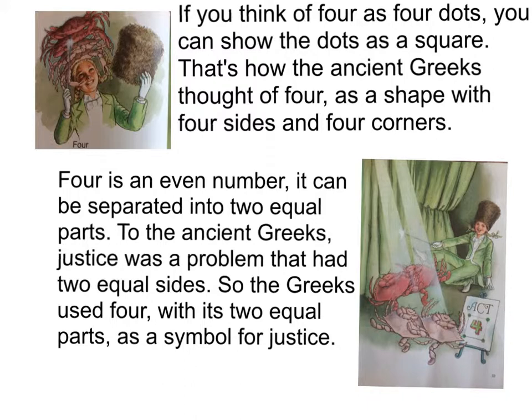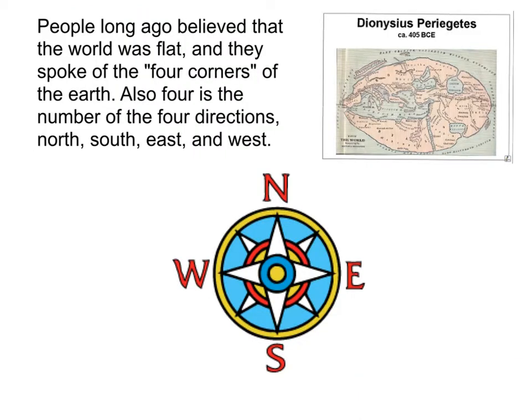To the ancient Greeks, justice was a problem that had 2 equal sides. So the Greeks used 4, with its 2 equal parts, as a symbol for justice. People long ago believed that the world was flat, and they spoke of the 4 corners of the earth. Also, 4 is the number of the 4 directions: north, south, east, and west.